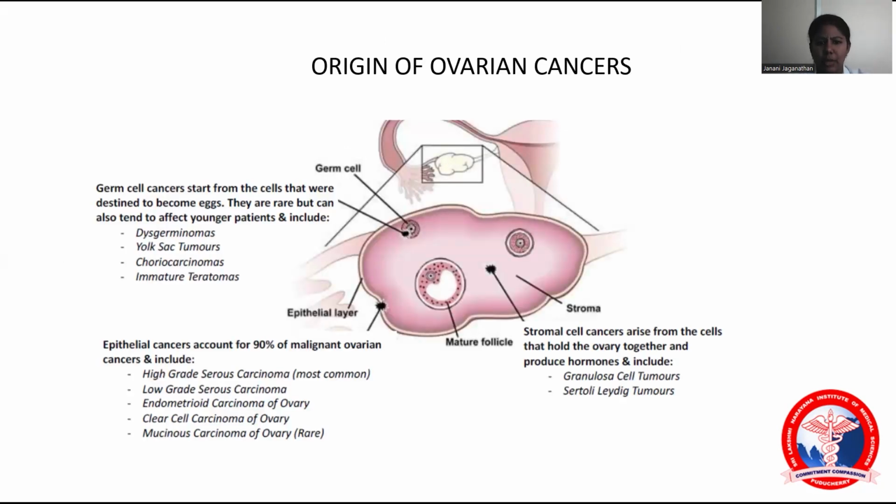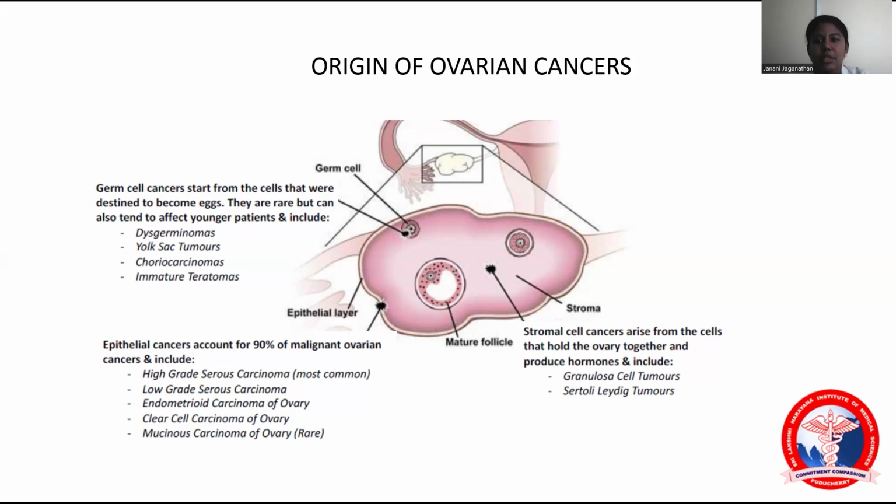Normally the origin of ovarian carcinoma is of three types: epithelial cell layer, germ cell tumor, and stromal cell tumor. Epithelial cell tumors account for 90% of the malignant ovarian tumors, and are classified into serous, mucinous, endometrioid, and clear cell tumors. Germ cell tumors usually affect young people, and examples include dysgerminomas, yolk sac tumors, choriocarcinoma, and immature teratoma. Stromal cell tumors include granulosa cell tumors and Sertoli cell tumors.